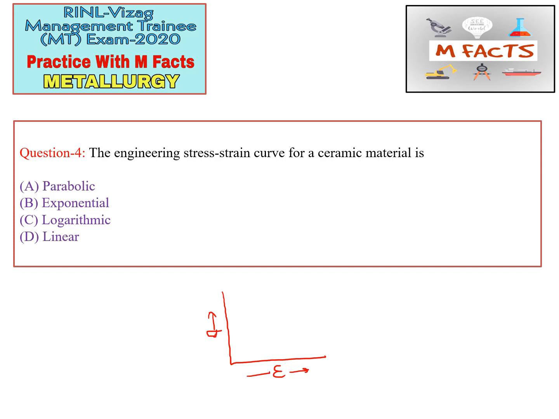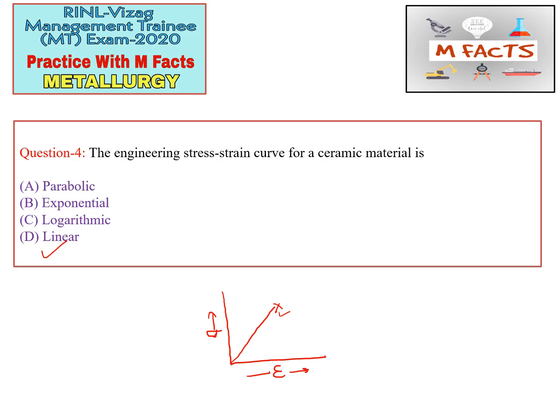Okay, this is the fracture point, and the correct option of this question is linear. So the engineering stress strain curve for a ceramic material is linear.